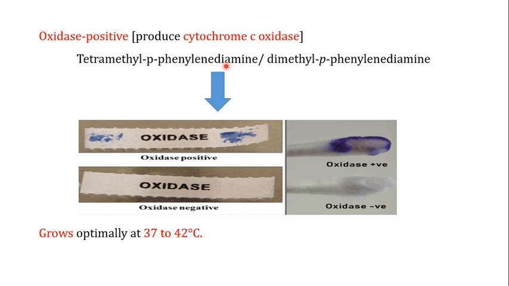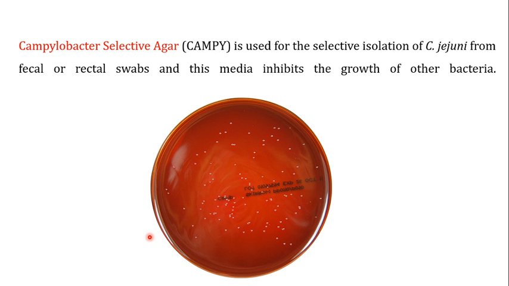Now Campylobacter jejuni grows optimally at 37 degrees centigrade to 42 degrees centigrade. So this is the optimum temperature requirement for the growth of Campylobacter jejuni. Now there is a selective media known as Campylobacter selective agar, which is used for the selective isolation of C. jejuni from the fecal or rectal swab, and this media inhibits the growth of other bacteria. So this selective media can be used to isolate Campylobacter jejuni from other bacteria, because this media is going to allow the growth of only C. jejuni and not any other bacteria.